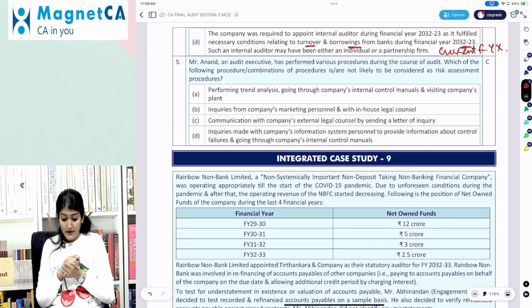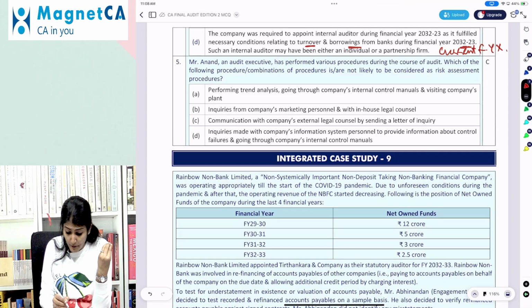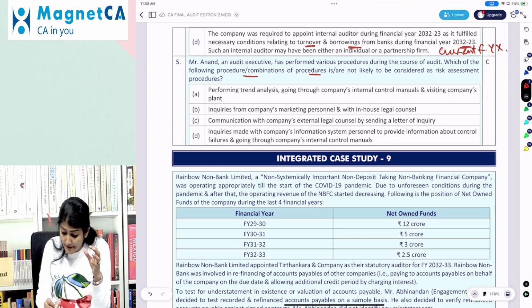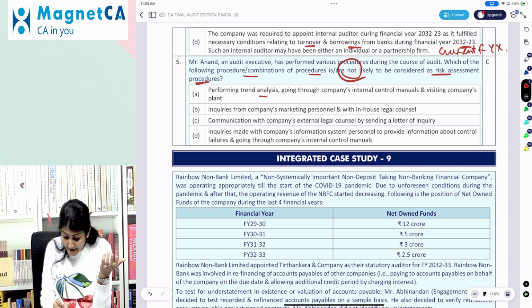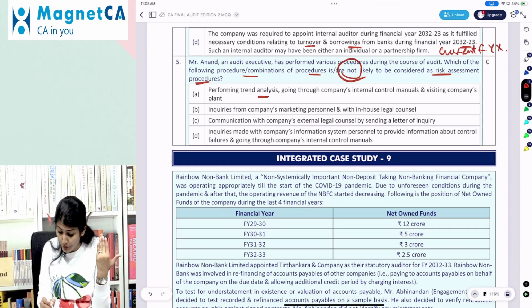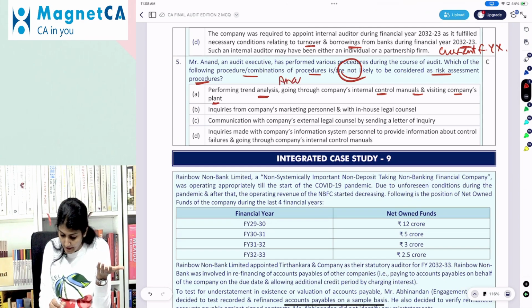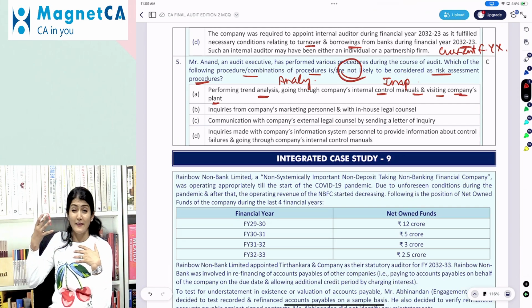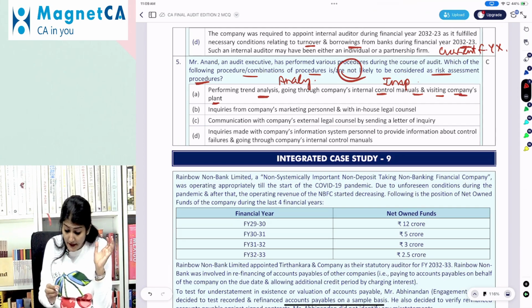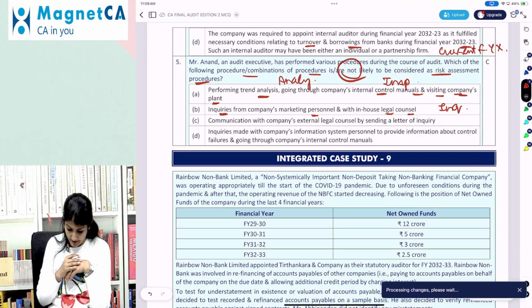Anand, an audit executive, has performed various procedures during the course of audit. Which of the following procedures, or combination of procedures, is not likely to be considered as a risk assessment procedure? Performing trend analysis, then going through the company's internal control manual, visiting the company's plant. So he's doing an analytical procedure, going through the company manual, which is inspection, and visiting the company plant, so again inspection and observation. Inquiries from company marketing personnel and in-house legal personnel, so that's the inquiry.